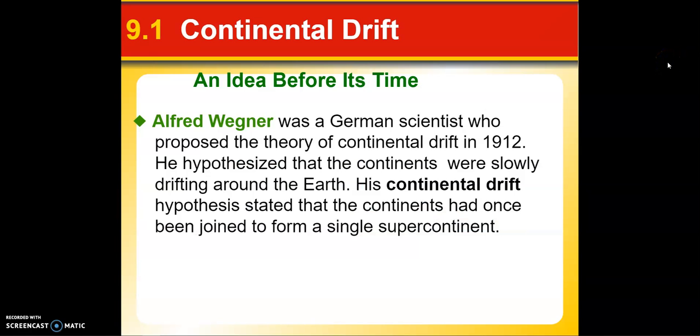9.1 Continental Drift. An idea before its time. Alfred Wegener was a German scientist who proposed the theory of continental drift in 1912. He hypothesized that the continents were slowly drifting around the Earth. His continental drift hypothesis stated that the continents had once been joined to form a single supercontinent. Remember, in 1912, they didn't have the type of technology that we have today to allow us to see the actual shapes and sizes of the continents, so they were very limited in their data.